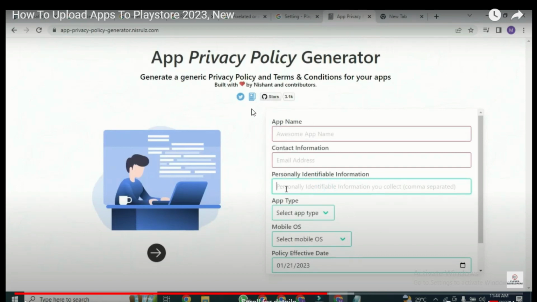This privacy policy now, if you are writing your privacy policy, as far as your app doesn't require name, email, and password, you don't need to fill personal identifying information. You just leave it blank. But contact information is your email, then you enter the app name. This is just for the privacy policy. You should not be too concerned about this in this video, because in this video we expect that your privacy policy is already there. So we want to fix the reason why this guy didn't click the device ID.